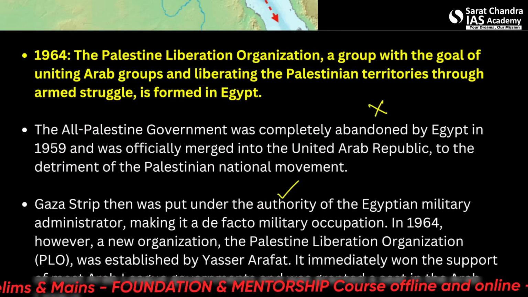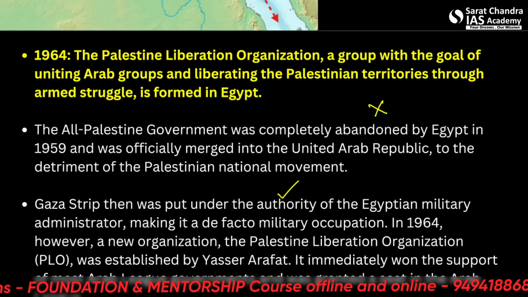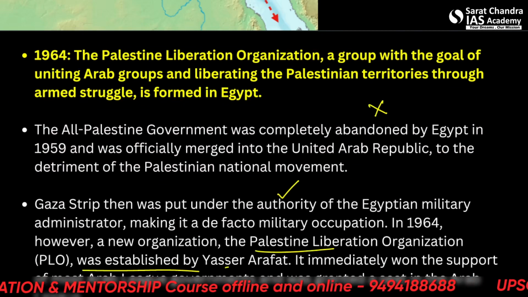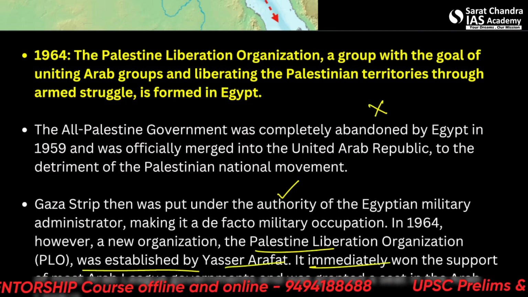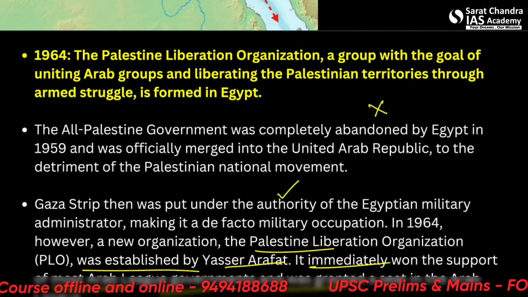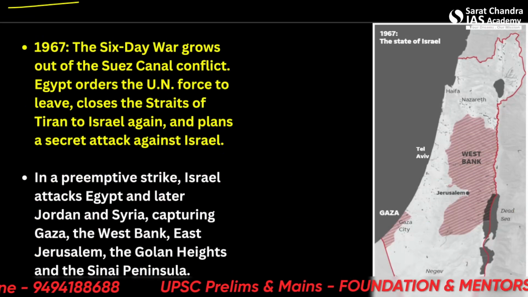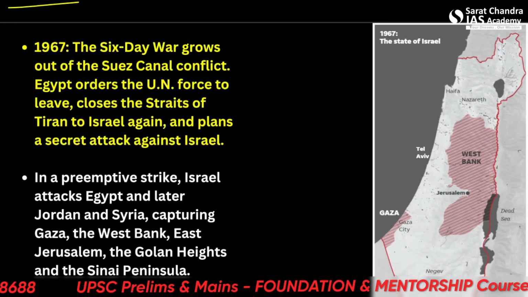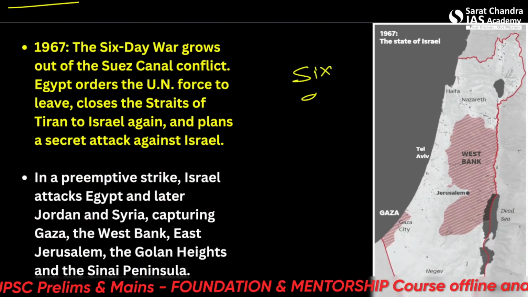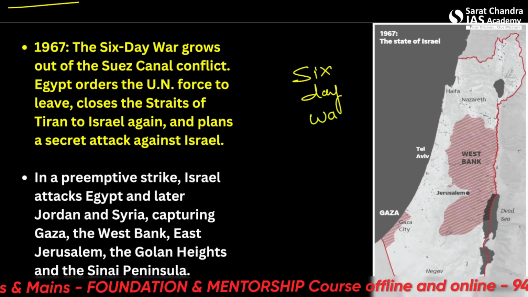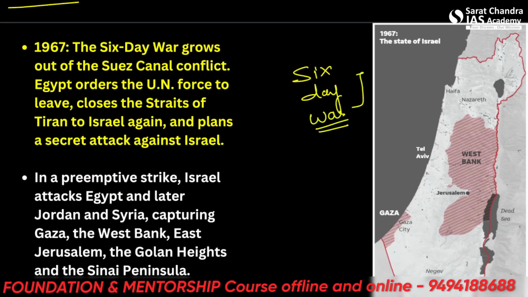In 1964, a new organization, the PLO, was established by Yasser Arafat. It immediately won the support of most Arab League governments and was granted a seat in the Arab League. Now what happens further? In 1967, there was a 6-day war. So this was when things got ugly.